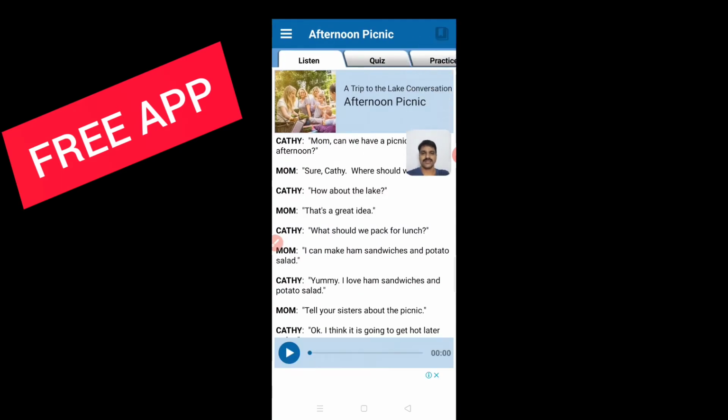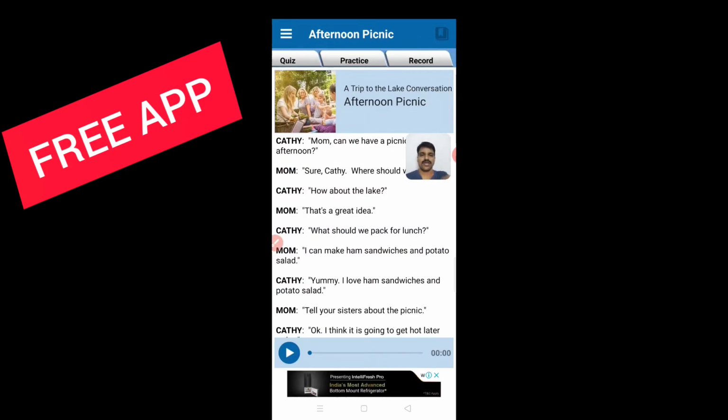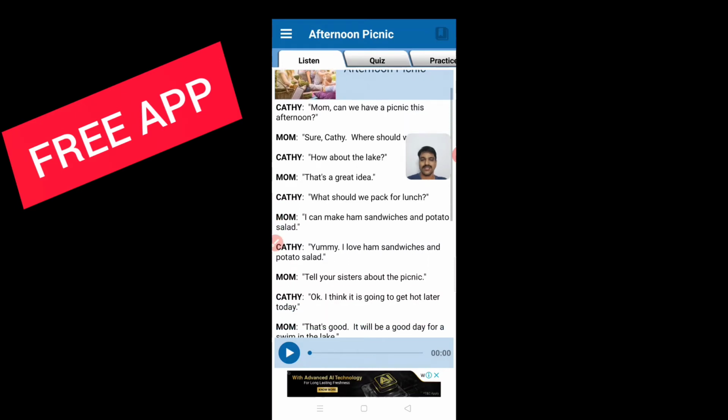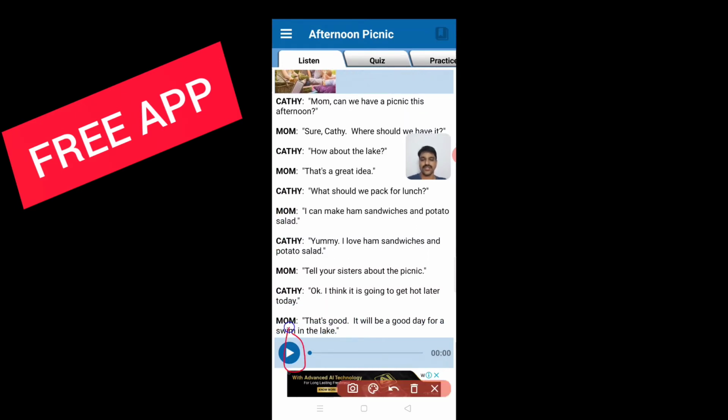See, the tabs will become like this. The first one is listen, so that we can listen to the entire part. Once you click on this part, you can listen to the entire topic. After listening to this entire topic, you can go to another tab, that is the quiz tab. Language is all about first we have to listen, later we can understand how much you have understood, that you can completely get from this quiz.